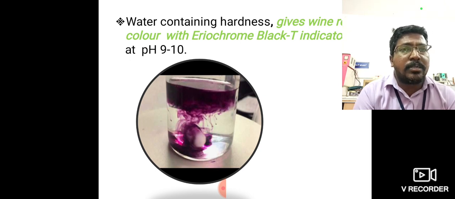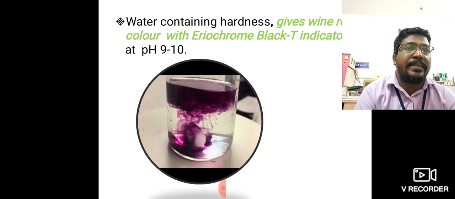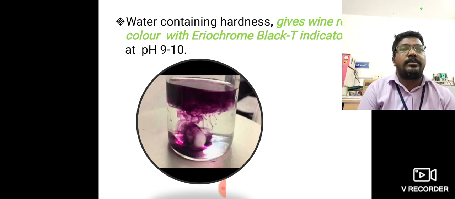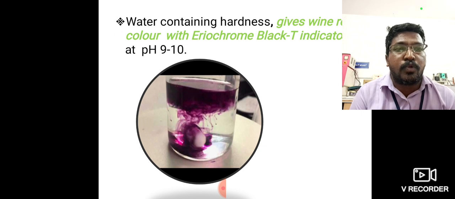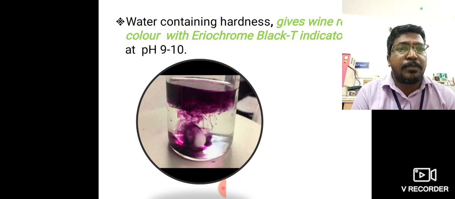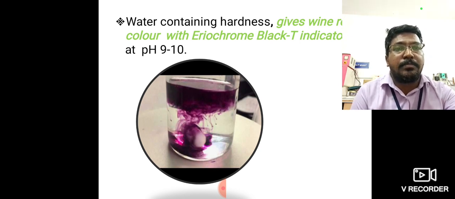Water containing hardness gives a wine red color with EBT indicator. So to the water, just add the EBT indicator. EBT means Eriochrome Black T indicator. If it produces wine red color, that means the water contains hardness. If it does not produce wine red color, that means it is soft water, so hardness is not present. That means hard water and soft water.